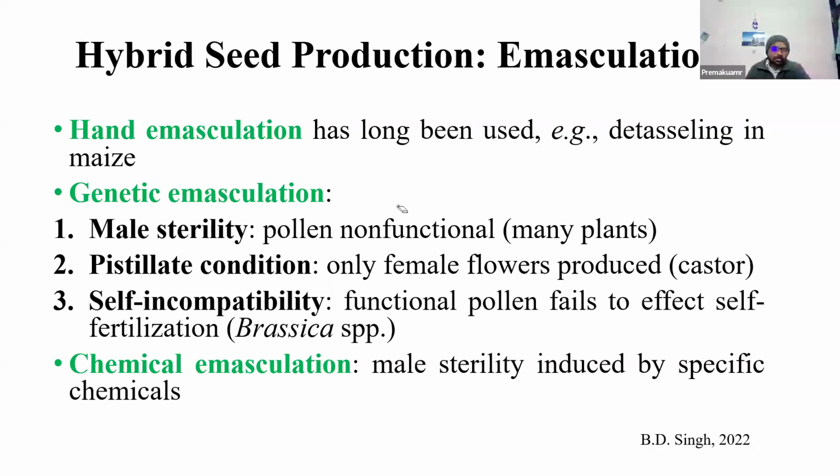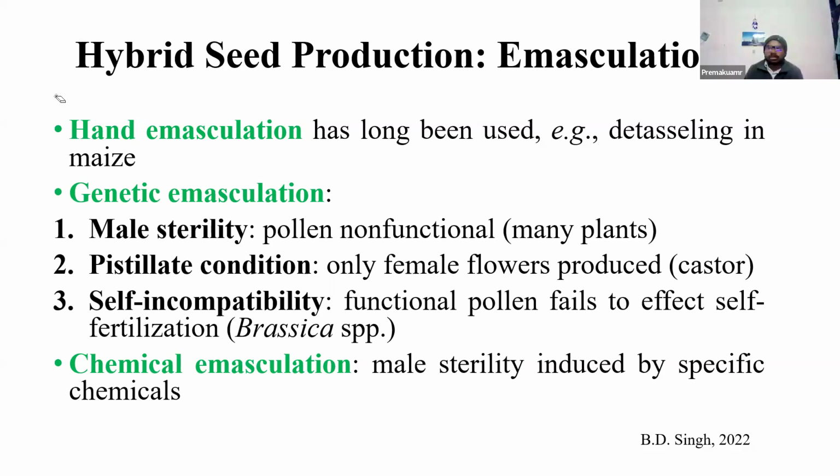It's not the case that genetic emasculation is always cost-effective in all crops. You can't say that. Rather than developing genetic emasculation lines, like different cell lines, in maize you can just detassel and pollinate, which is very easy compared to developing those systems. In cotton also, dusting and pollination is very easy compared to developing these systems. It depends on the economic point of view, which method is easier and cheaper for emasculation and hybrid seed production.